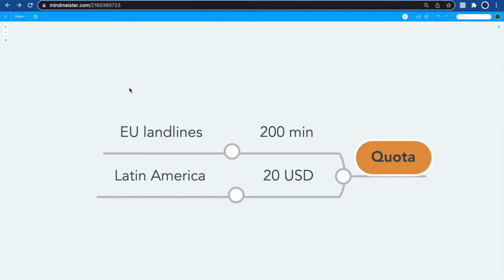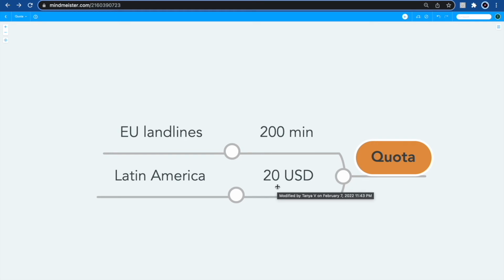On the other hand, if we wanted to offer a quota for Latin America, the price of calls to different countries will differ significantly because, for example, calls to mobile numbers in Argentina are much more expensive than calls to other destinations in South America. In this case, in order to keep our benefits, we could offer a $20 credit to use for calls to South America. We could charge $9.99 for this, for example.